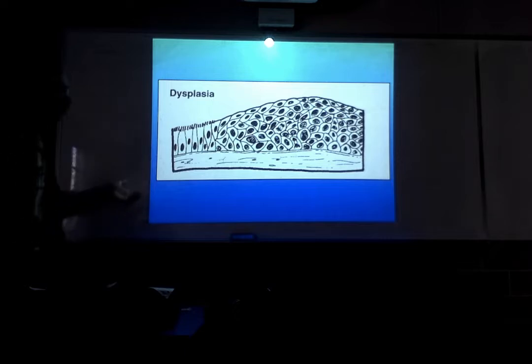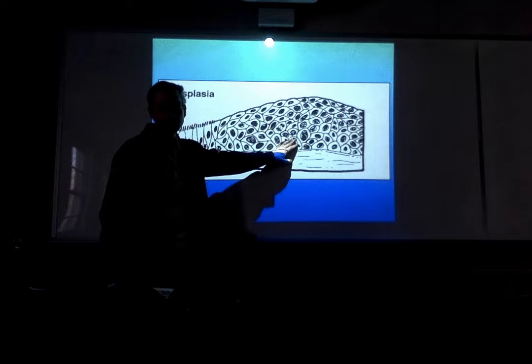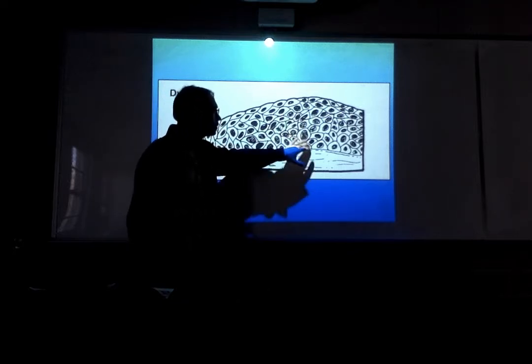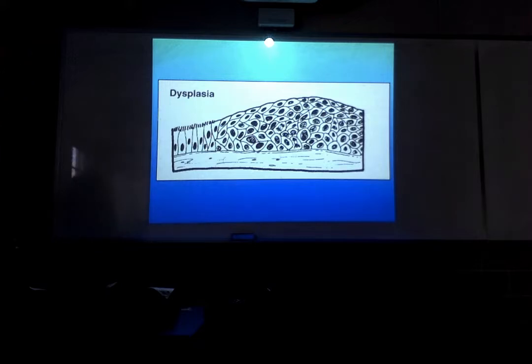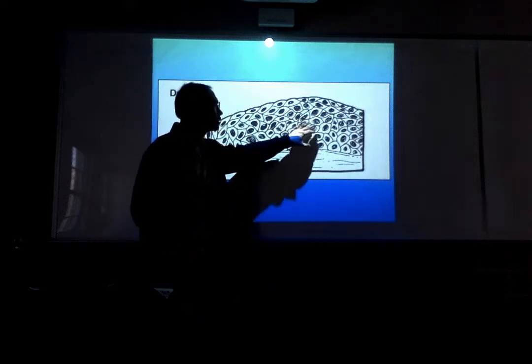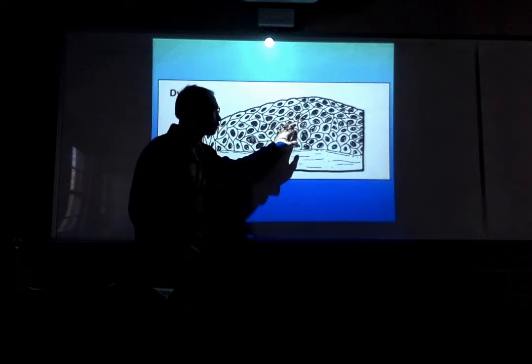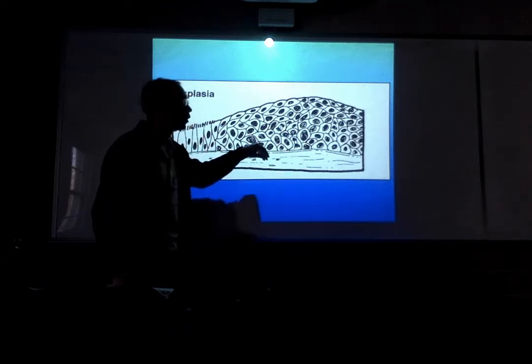Now, sometimes we call this condition intraepithelial neoplasm, because it's a neoplasm confined to the epithelium. More likely, though, we'll describe this overall epithelium, the crowded cells, the abnormal architecture, the overall disorganization and pleomorphism.